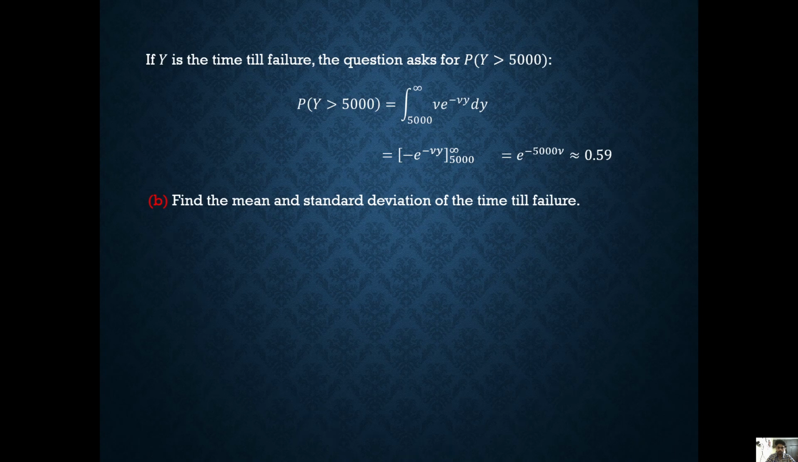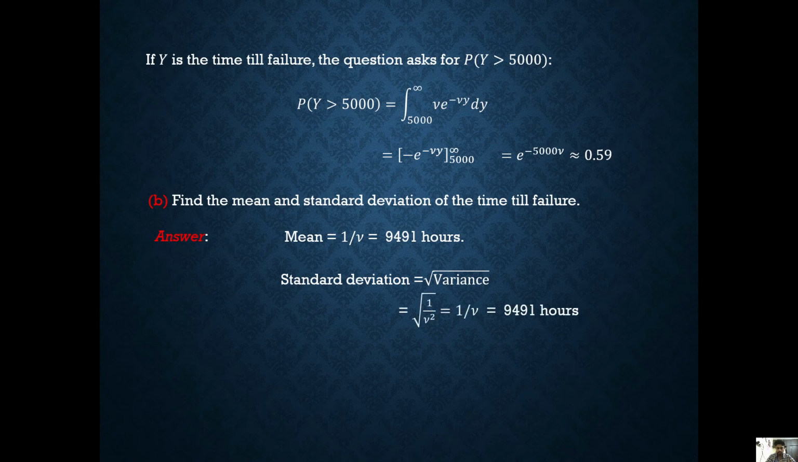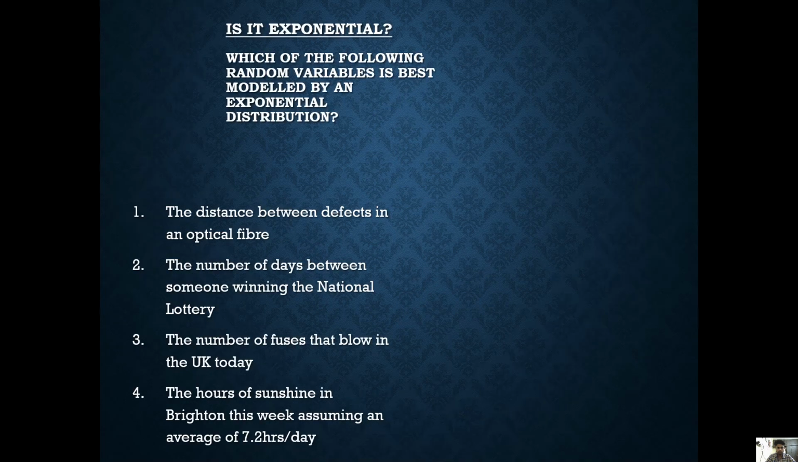B. Find the mean and standard deviation of the time till failure. Answer, mean is equal to 1 by v, that is equal to 9491 hours. Standard deviation is equal to the square root of the variance, that is equal to the square root of 1 by v squared, that is equal to 1 by v, that is equal to 9491 hours.